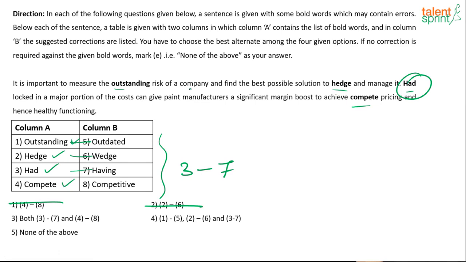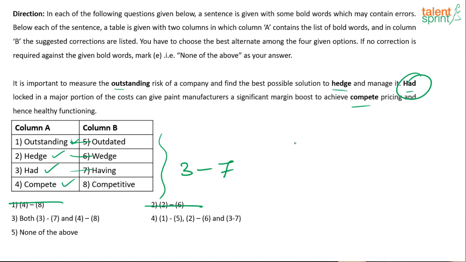Now, outstanding risk. What is outstanding? Outstanding means something that stands out. Okay, something that is brilliantly done, so brilliantly done that it stands out. It is important to measure the outstanding risk. So will outstanding be the right word? Yes. Outdated risk, if it is outdated, why are we talking about it? So 1 is absolutely fine, there is no correction required over there. Risk of a company and find the best possible solution to hedge and manage it. Okay, to hedge and manage it, yes, to trim and manage it.